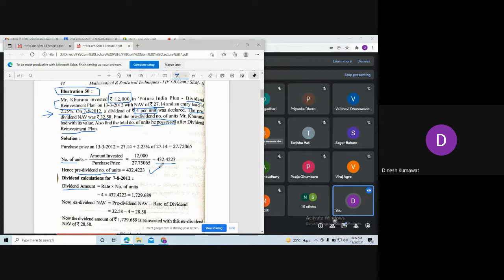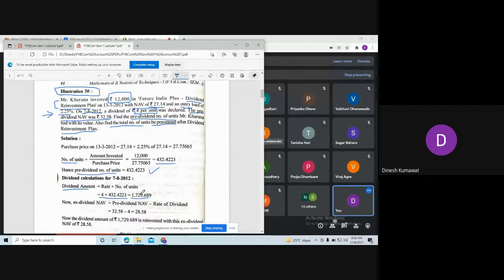So all of you please multiply these two quantities, that is the rate of dividend into the number of units. So Dhananjay is getting the same. What about others? Priyanka is also getting the same.